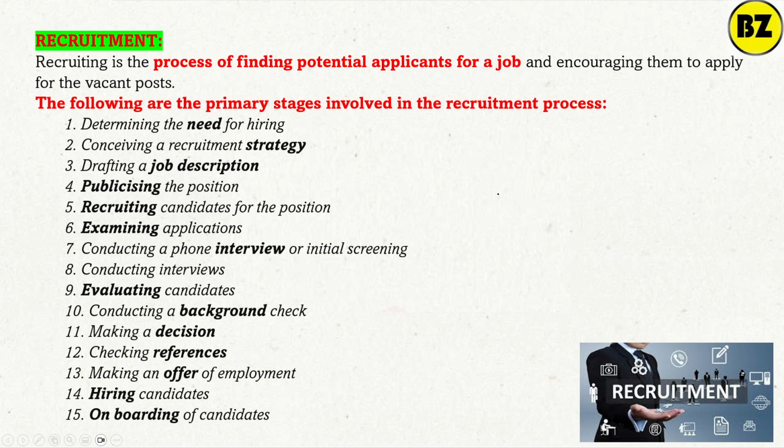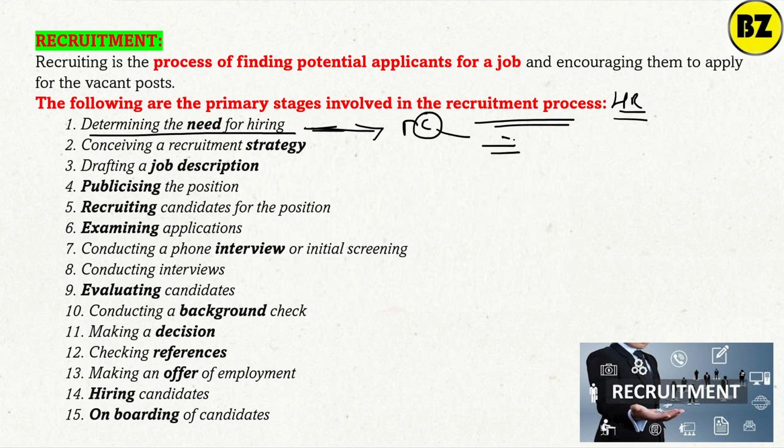So the following are the primary stages involved in the recruitment process. What are those stages? Simply see, first, determining the need for hiring. First, we have to see from an HR perspective how HR thinks. They will think, what is the need? Is there a need to hire clerical staff? A clerk has been promoted to officer, so there is a vacancy, there is a need. Then conceiving the recruitment strategy. So what should be the strategy? Then drafting the job description, so that people will read it and can apply for the job.